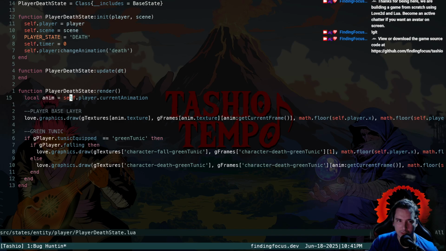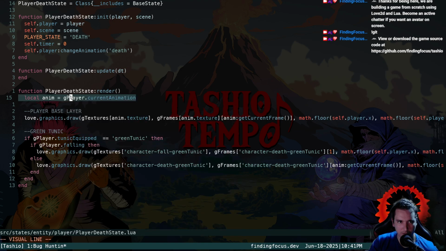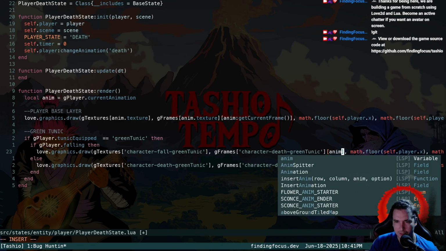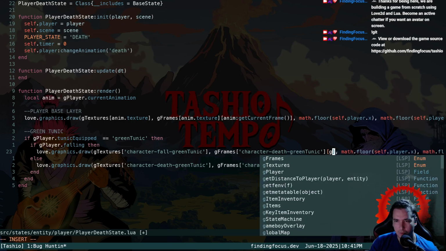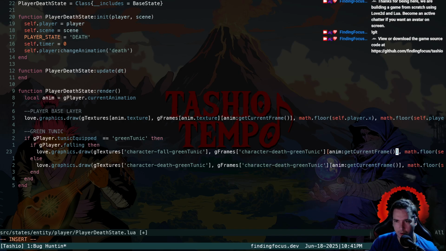I'm kind of curious. I don't know what will happen, but if we put our global player here, global player current animation, that should be the same thing, but I'm just curious to see if that'll be the same. We want to say that anim get current frame.